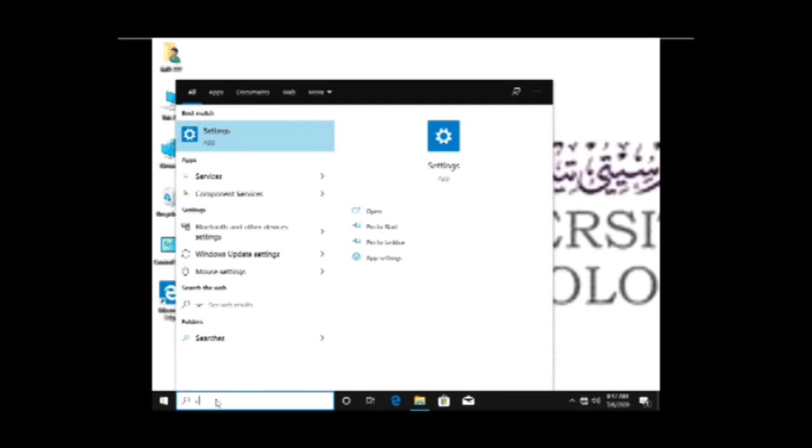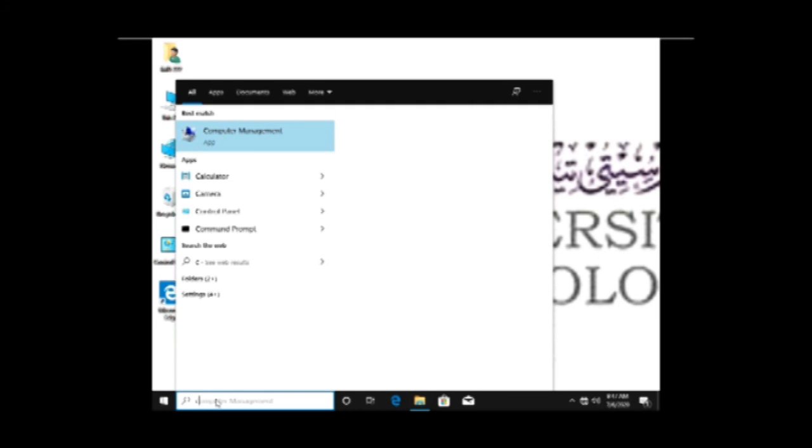Next, I will just show you how to create a group account. Open computer management and click on it.